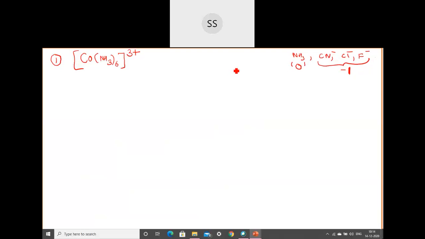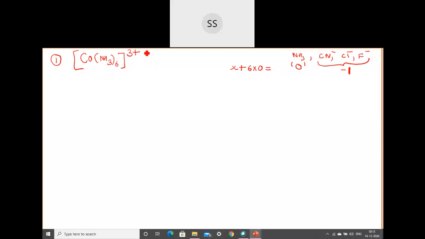Okay, cobalt, we don't know, so let it be x. So I am taking that as x, plus, how many ammonia ligands are there? 6 are there. And the charge of ammonia is 0. So I can write 6 into 0, and then after that it is over. Okay, we are done with the complex part.